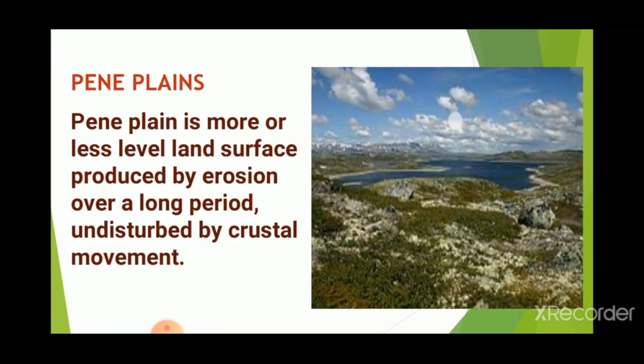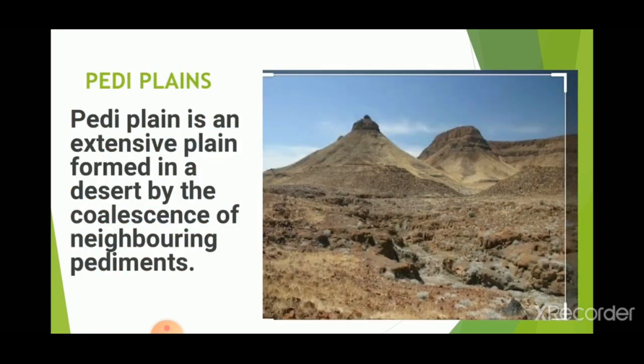The next one is a peneplain. A peneplain is a more or less level land surface produced by erosion over a long period, undisturbed by crustal movement. So a peneplain is formed by erosion activity which happens for many years.